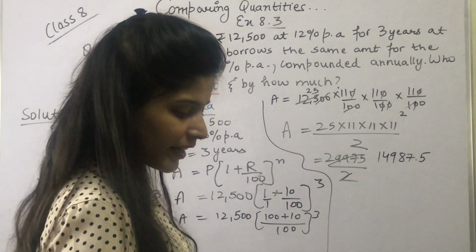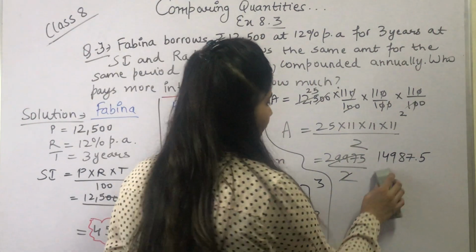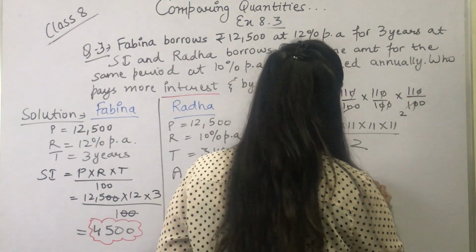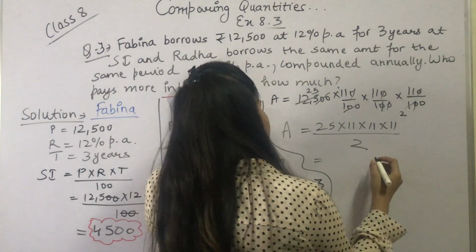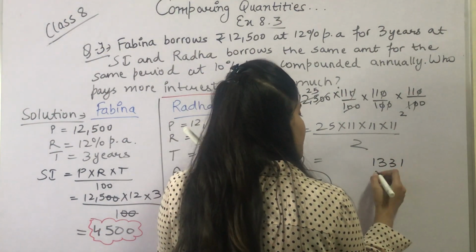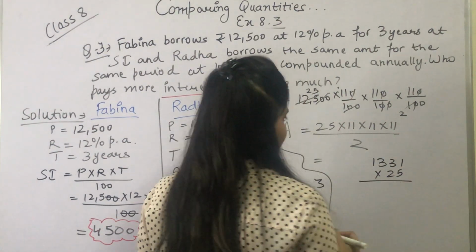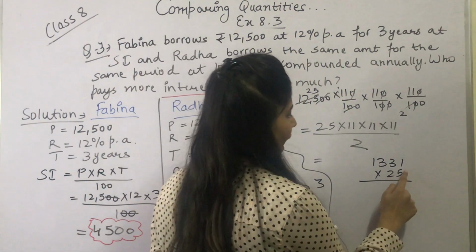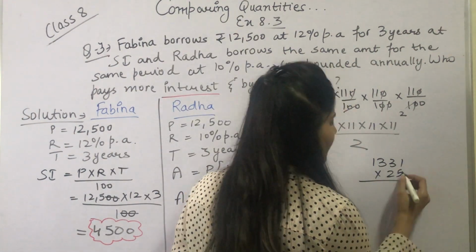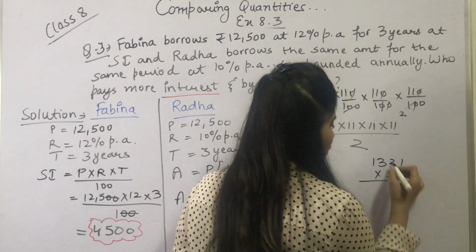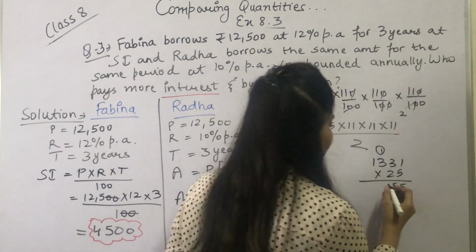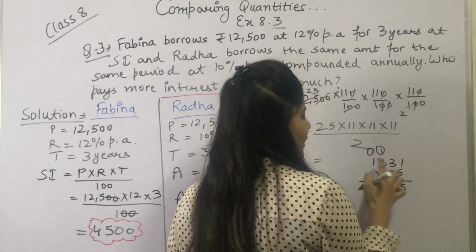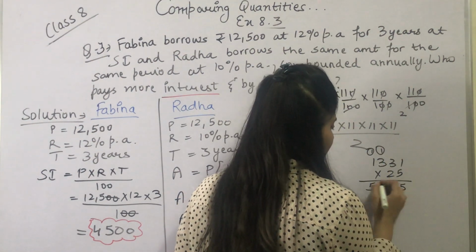Yes, so here is where our mistake happened. Let's do that again. Let's do 1331 into 25, children. 1331 into 25. Okay, so we have 5 ones are 5, 5 threes are 15, so 1 carry. Okay, now 5 3s are 15 plus 1 is 16, again 1 carry. 5 ones are 5 plus 1 is 6.